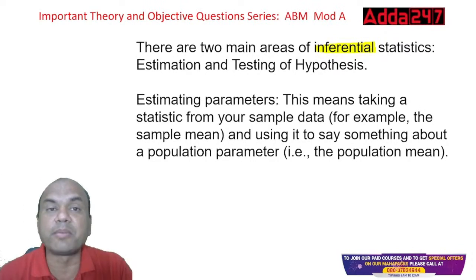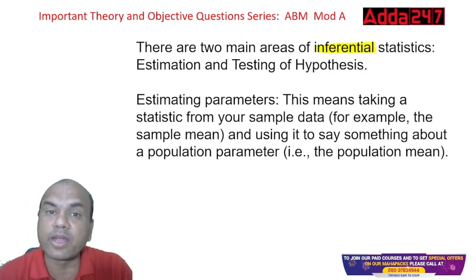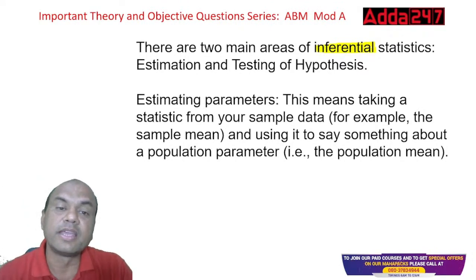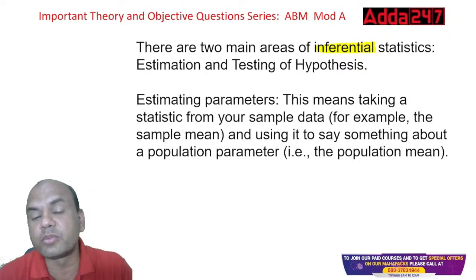Estimation means doing the calculations, sitting at the bench. Testing of hypothesis means I assume something, go on the field, and then find out the real answer.